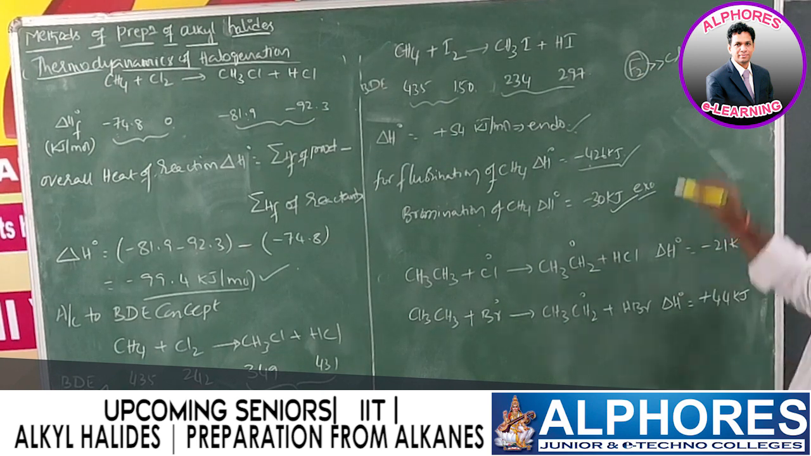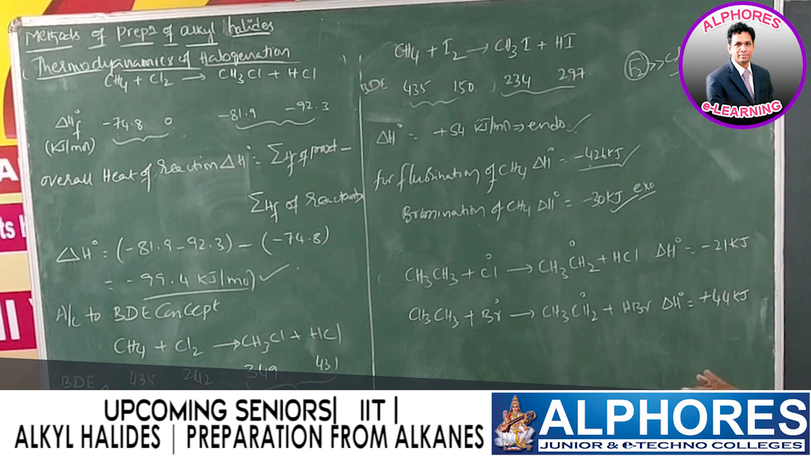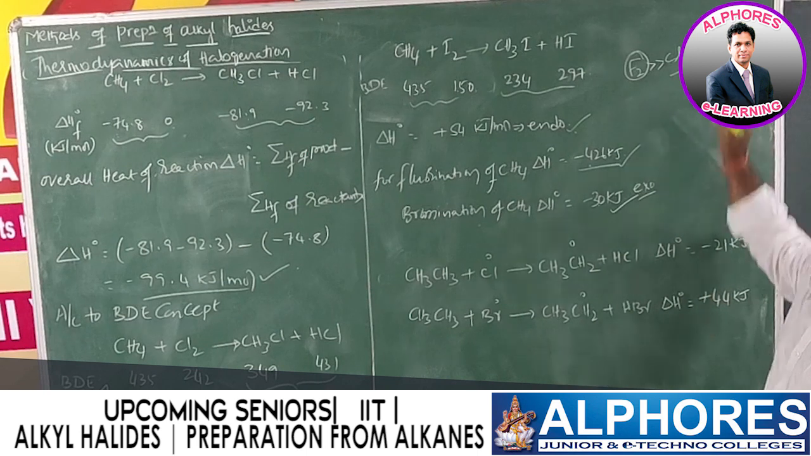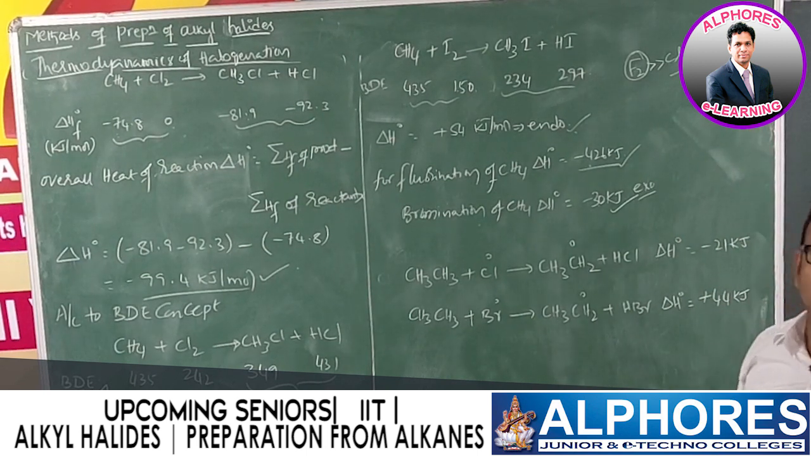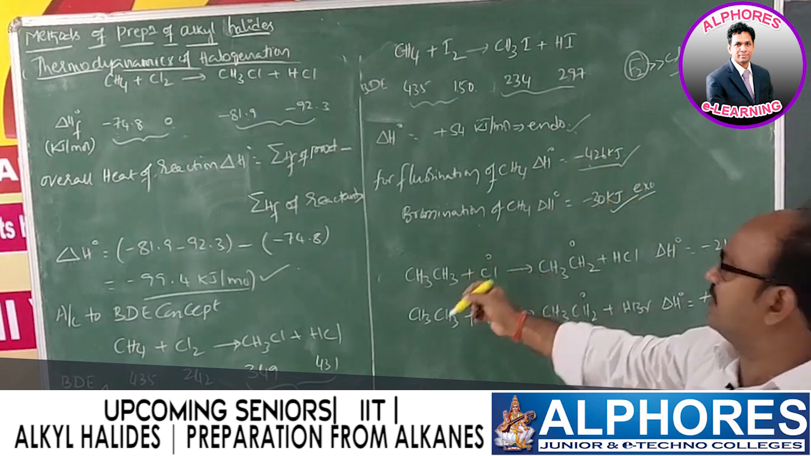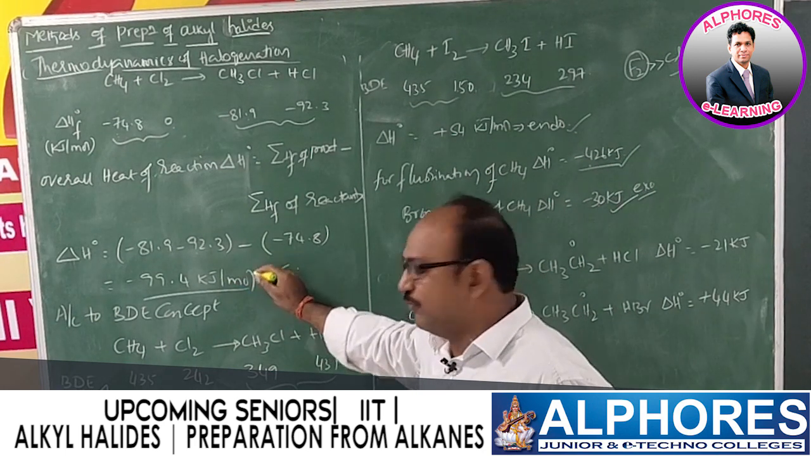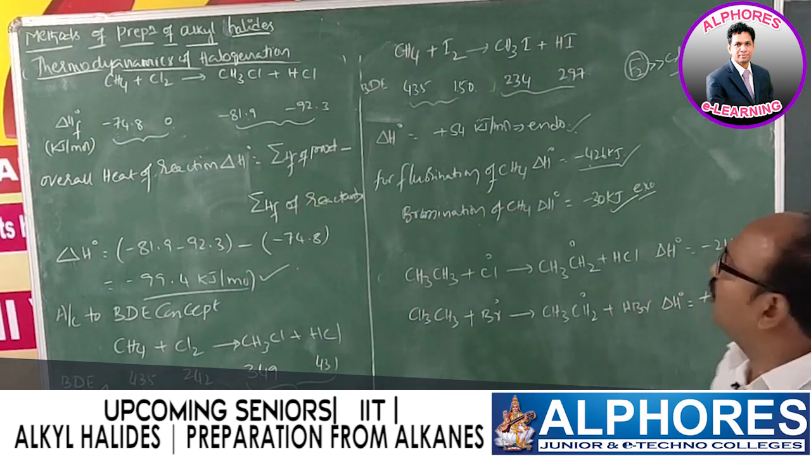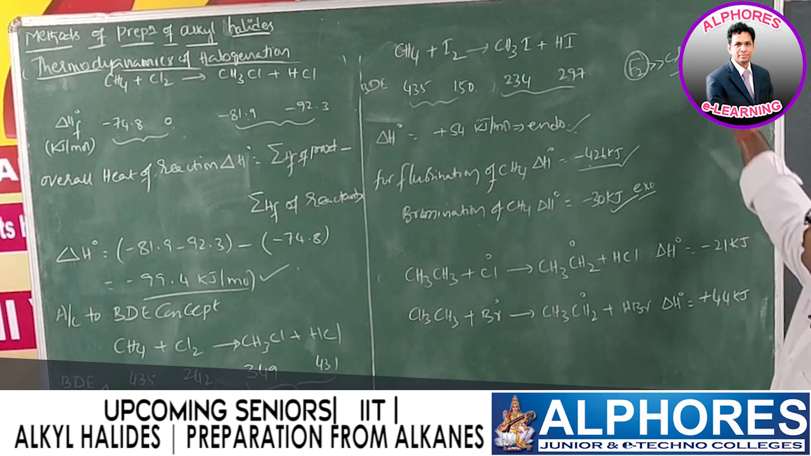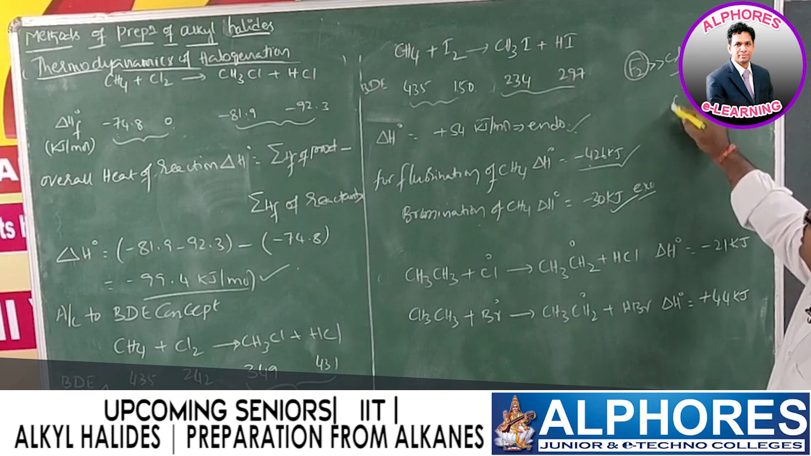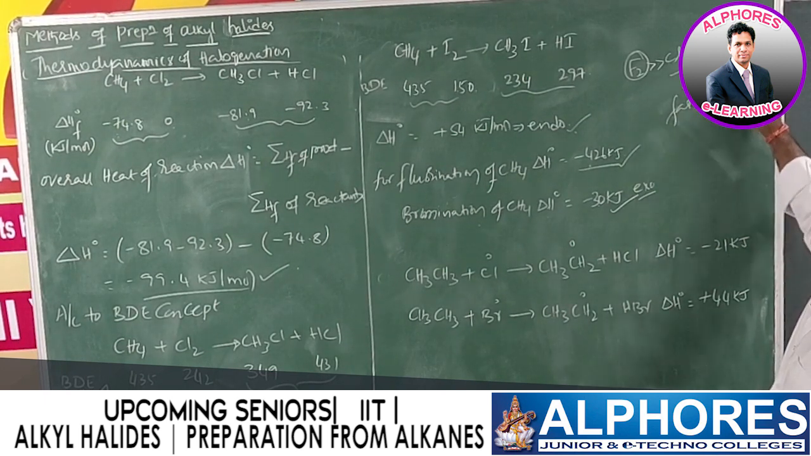Now we are going to discuss chlorination and bromination only. Out of chlorination and bromination, which one is more and which one is less? Chlorination, it is very clear. The evidence gives minus 99.4 or minus 103 kilojoule. It shows that chlorination is much faster. Chlorination of alkane is much fast and bromination of alkane is much slow.